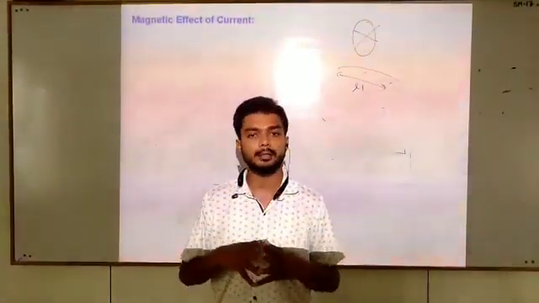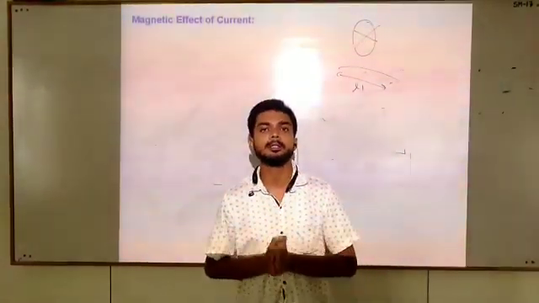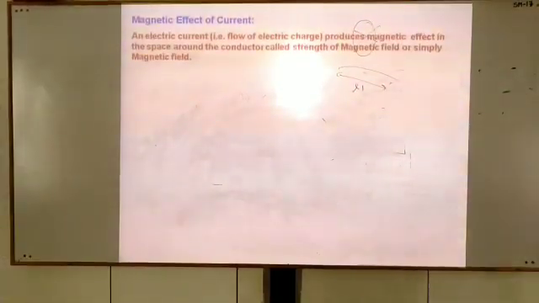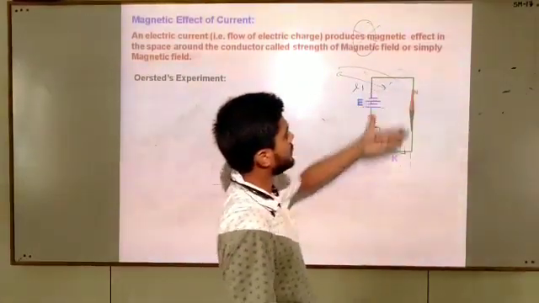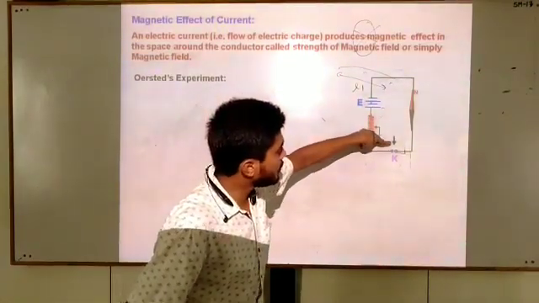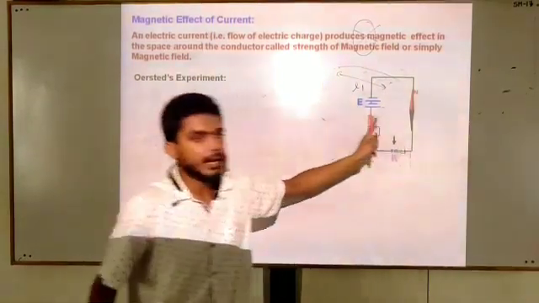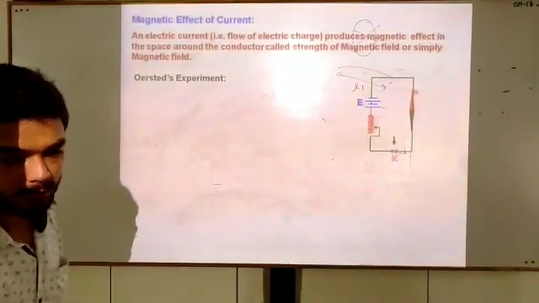Students, as I said, whenever current flows through a conductor, there exists a magnetic field around it. See here, Ørsted's experiment: he took a wire and placed a magnetic compass, north-south pole, and as we close the switch, current will pass in this circuit and you can see the behavior of the magnetic compass.